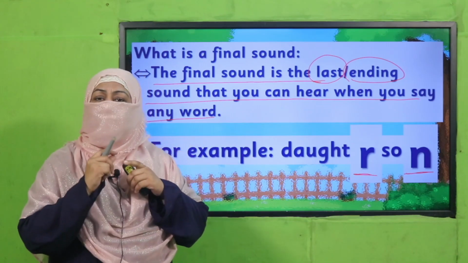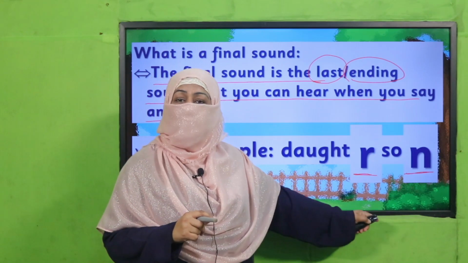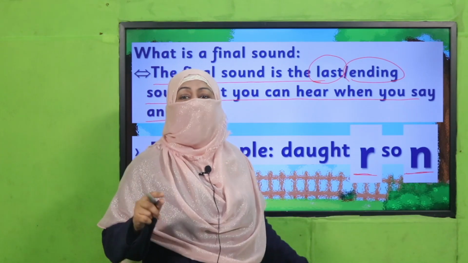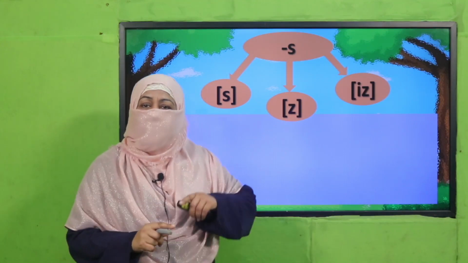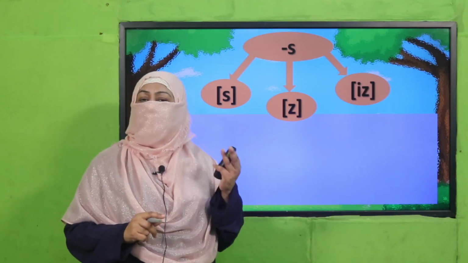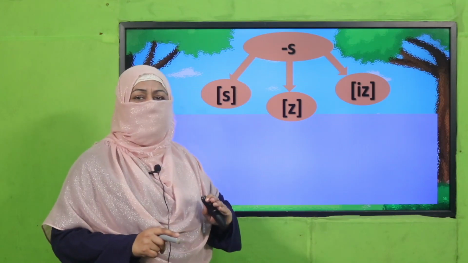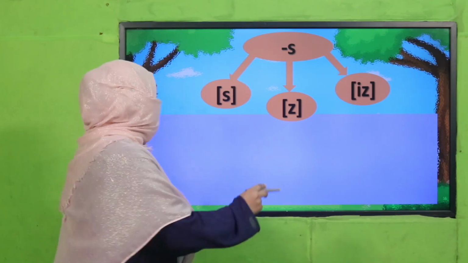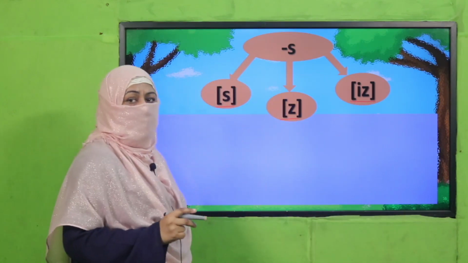And today our focus is the words which have the ending sound of letter S. Okay? So letter S, when it comes at the end of a word, can have three sounds. You will not just see the letter S and say S. It can be S, Z, and iz.